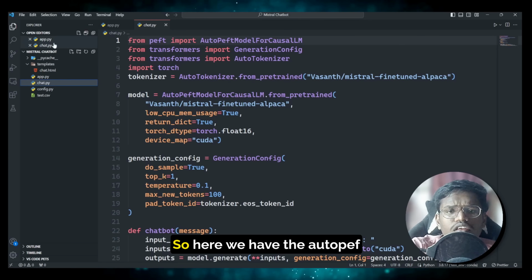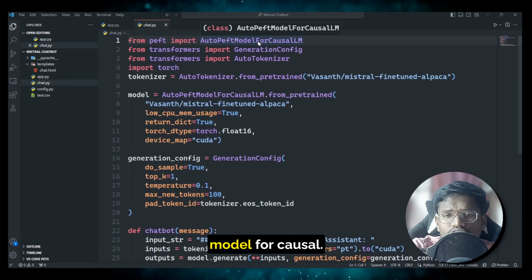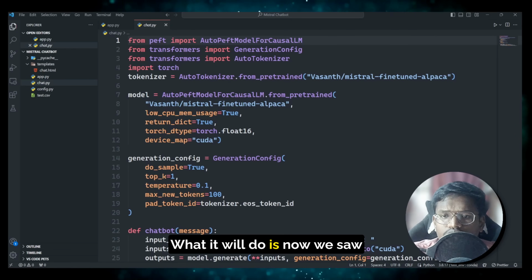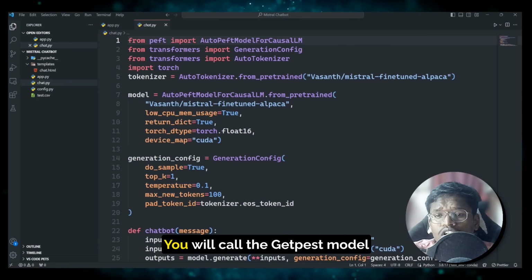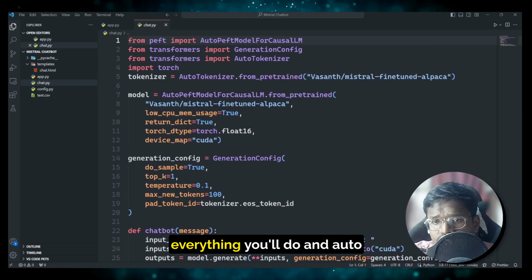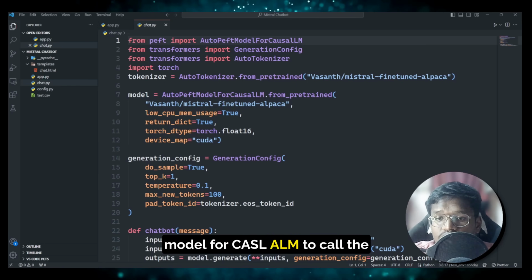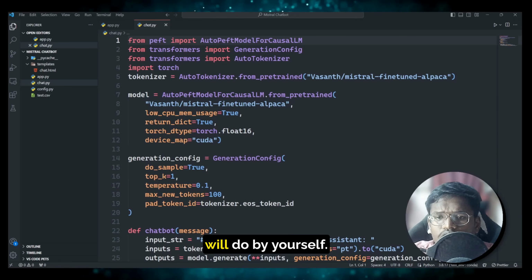Okay, so here we have the AutoPeftModelForCausalLM. Now we saw how to create the PEFT model, right? You will create the LoRA config, you will call get_peft_model, and AutoModelForCausalLM to call the base model, everything you will do by yourself.